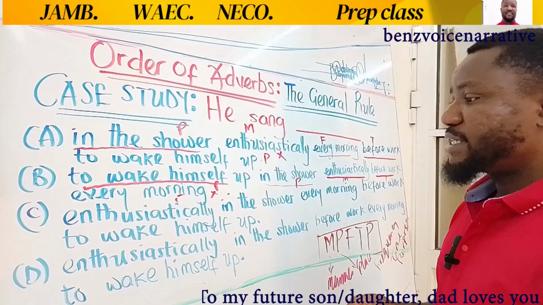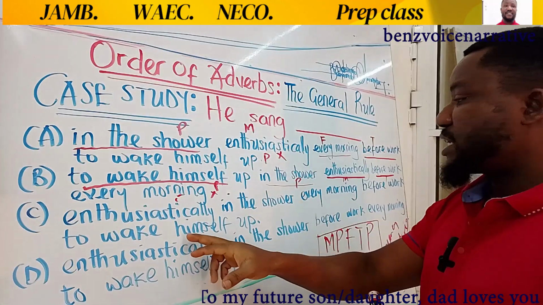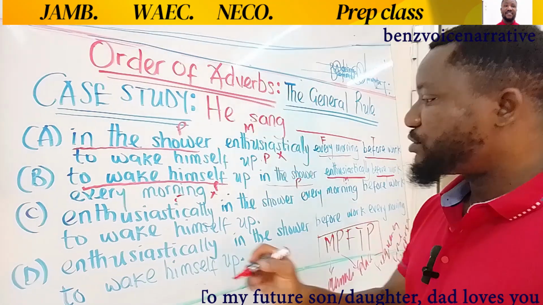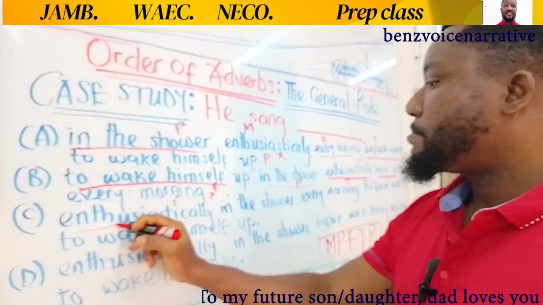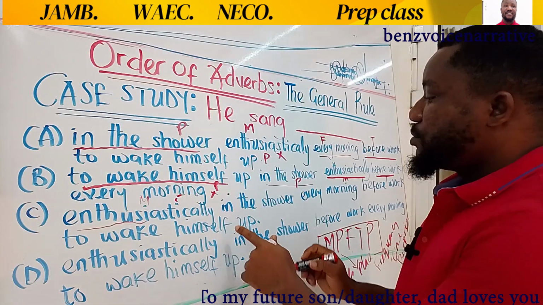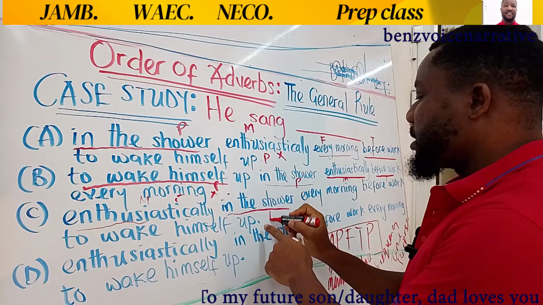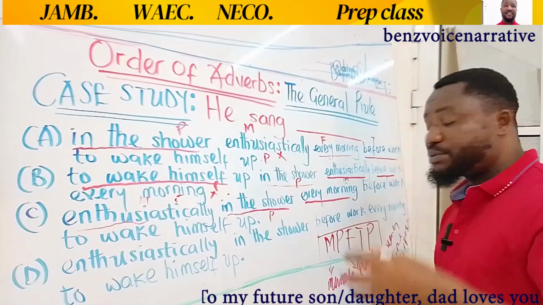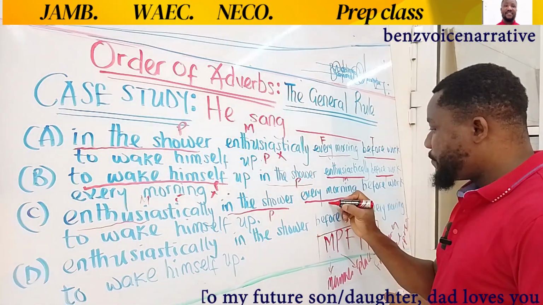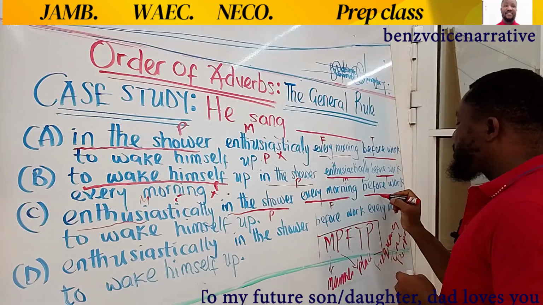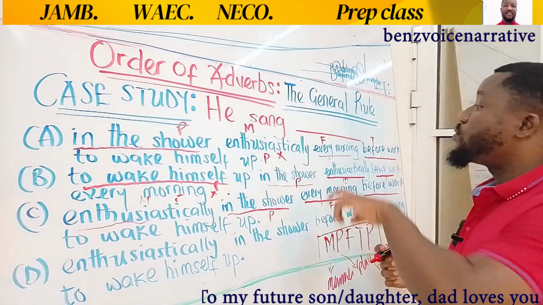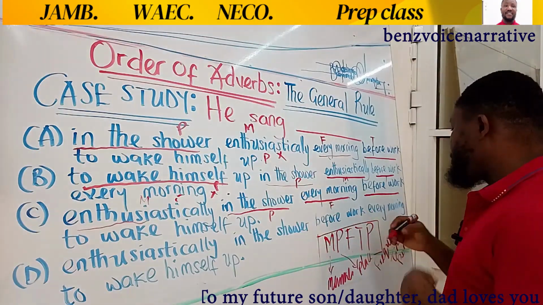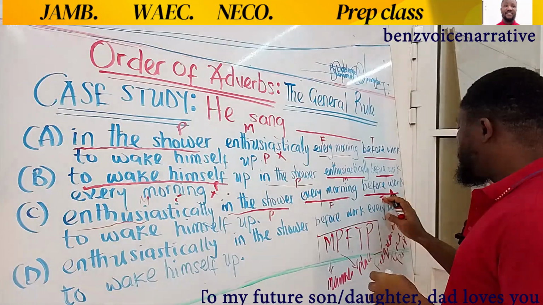Let's come to C. C says he sang enthusiastically in the shower every morning before work to wake himself up. Enthusiastically is talking about manner, okay? Now you have in the shower, that is the place where this person sang. Every morning is talking about frequency, how often this person sang. So we have F here, and then before work is talking about the time. When did he sing? He sang before work. Before work is talking about time, not F, time.